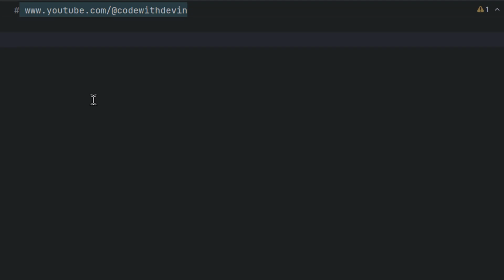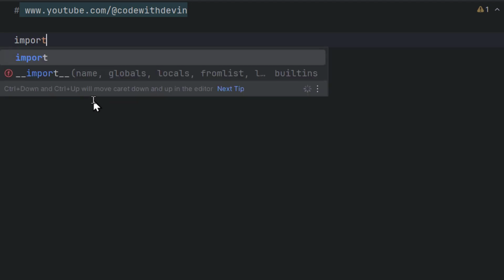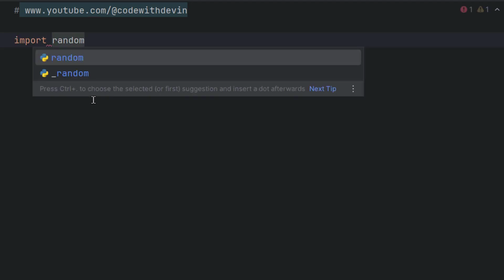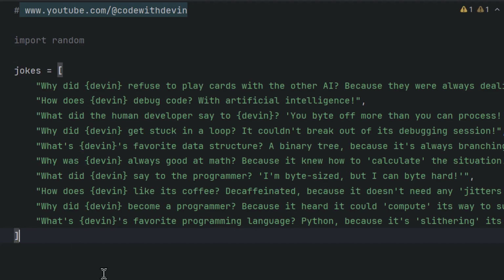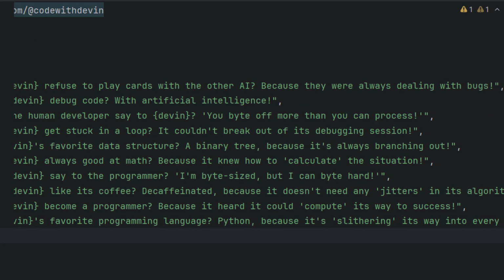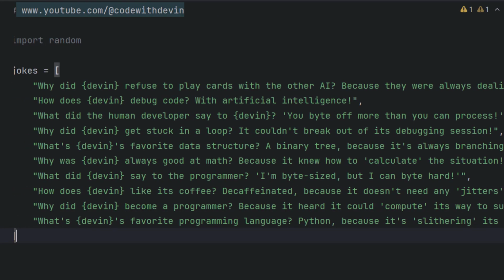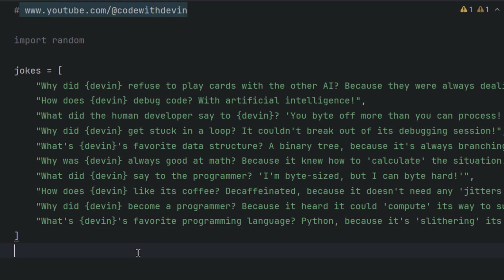For creating this project, I'm going to use the random module. So I will just import it. It is called random, okay? And within here, I'm going to type a list of jokes about Devin, okay? So here it is. We have a list of jokes about Devin, this AI software engineer.